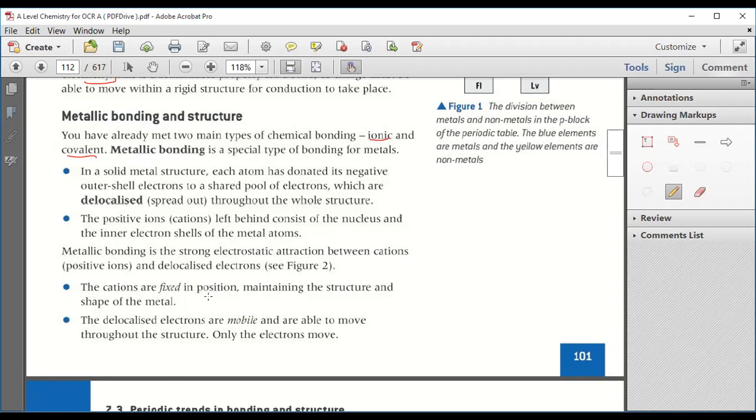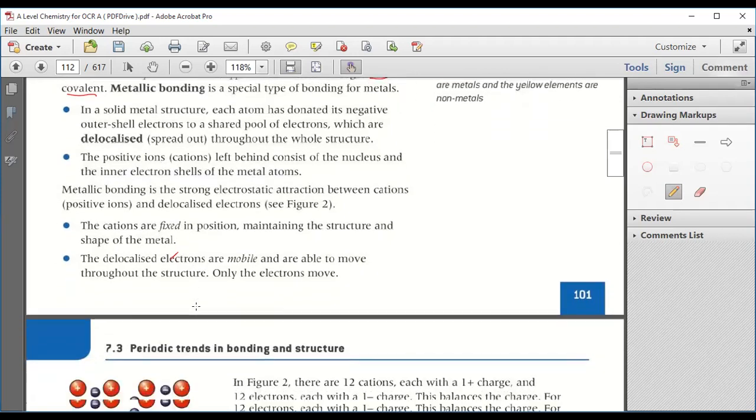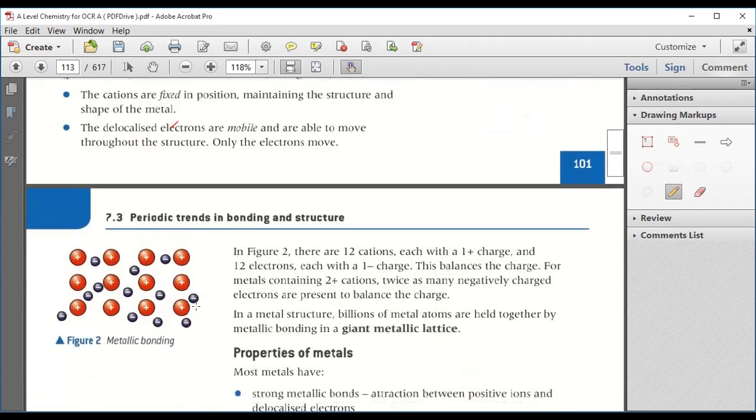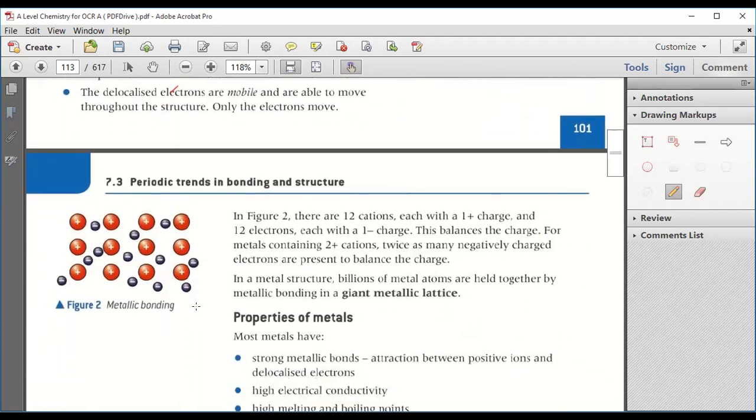And these cations are fixed in position and maintain the structure and the shape of the metal. And delocalized electrons are mobile and are able to move throughout the structure. Fine? Any doubt? Now, in this way, in a metal structure, billions of metal atoms are held together by the metallic bonding in a giant metal lattice. Lattice means structure. In this manner, we get a big giant metal structure.